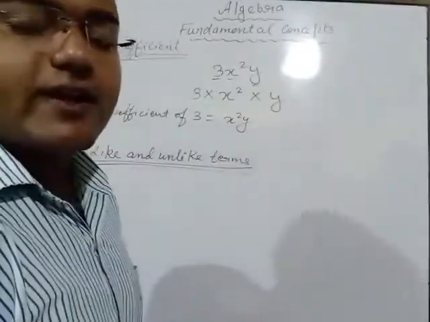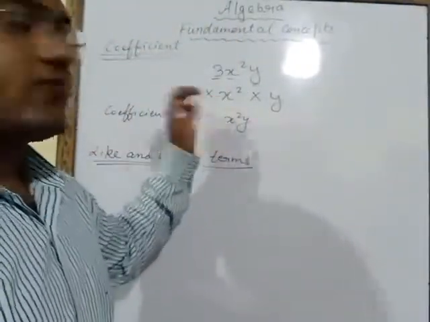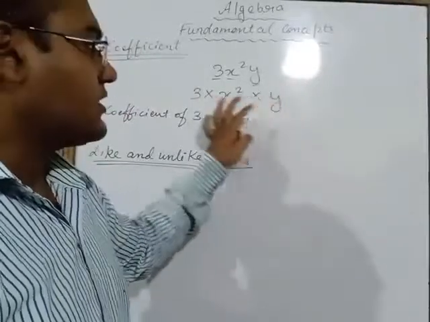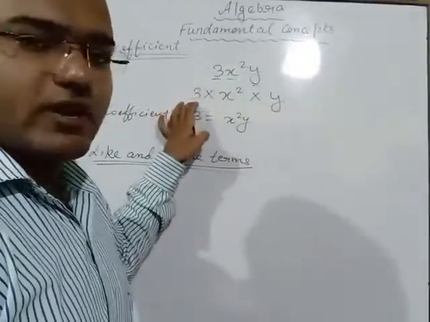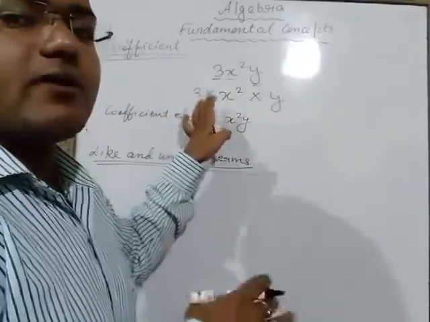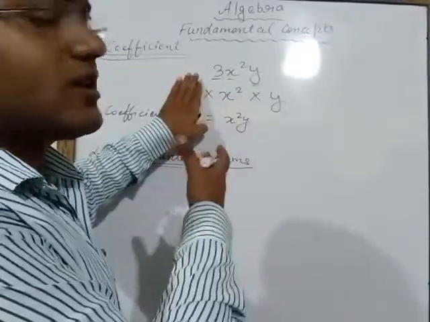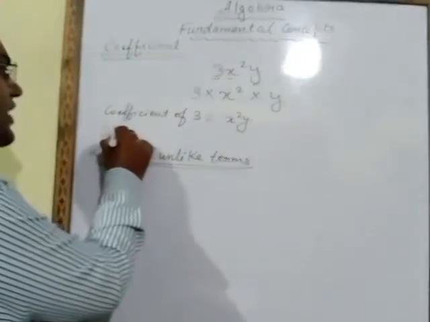So in order to write the coefficient, you write the remaining factors of that term. This is one full term. Remaining factor instead of 3 is x square y.